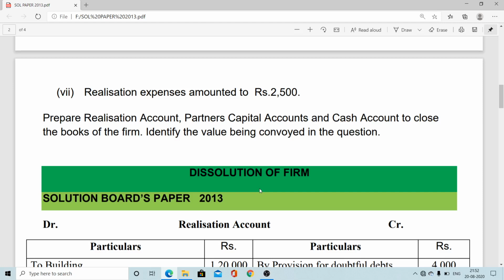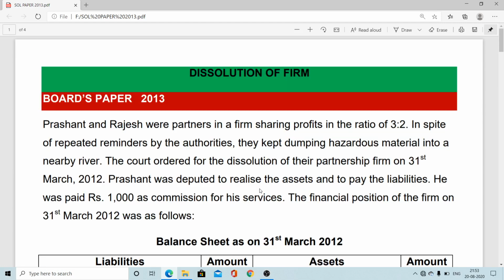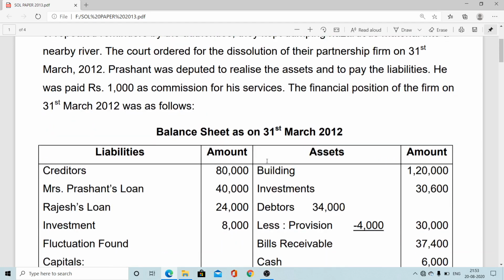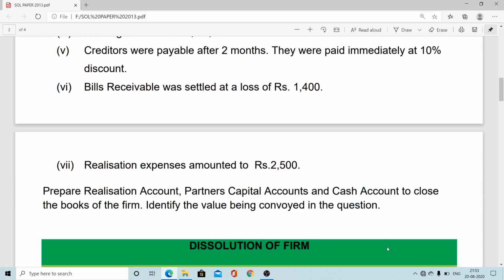This way, we solved the board paper, Class 12 main exam 2013, and we got the idea. Now I'm going to conclude this session. Okay, thank you and God bless.